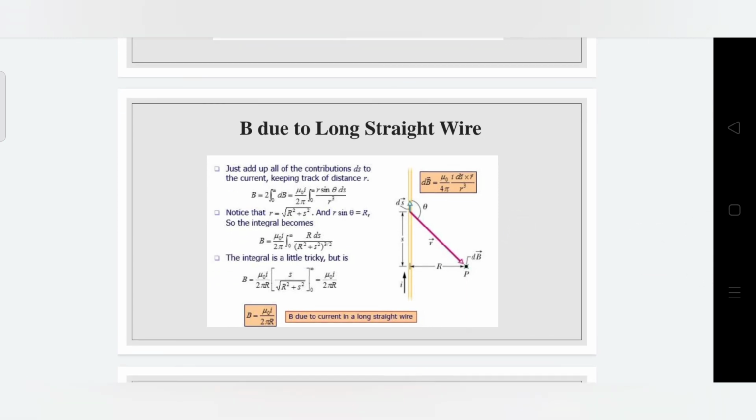Here we can calculate B due to a long straight conductor, and here is the answer: B is equal to mu naught I divided by 2 pi r. Just add up all the contributions dB due to current, keep track of distance r, then do the calculations, and notice that R is equal to root of r squared plus s squared, and r sin theta is equal to r. So the integral becomes mu naught I divided by 2 pi times the integral. Finally, we get B is equal to mu naught I divided by 2 pi r, which is magnetic flux density due to current in a long straight wire.